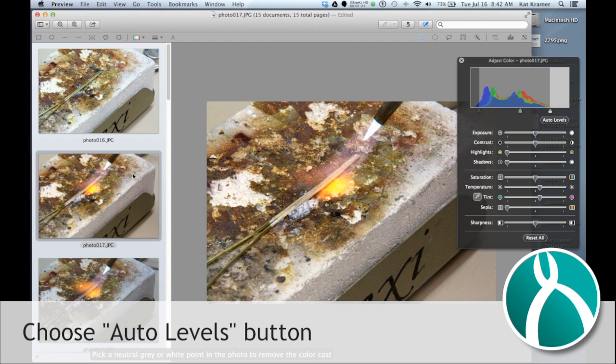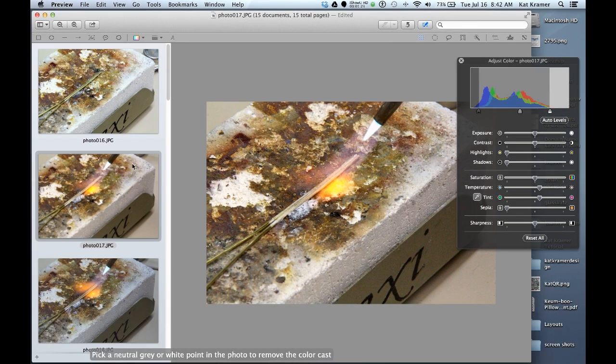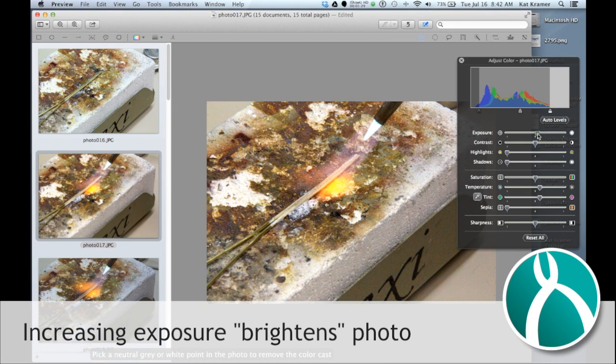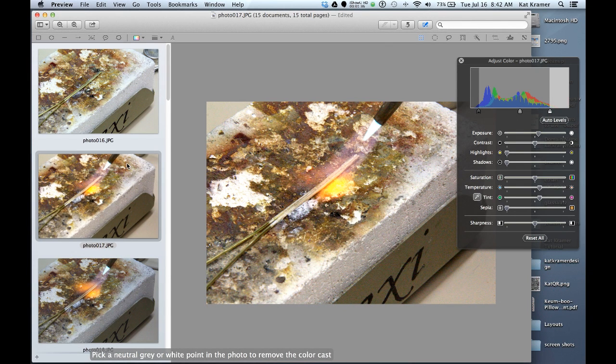And that actually looks pretty good, but you can compare it to the previous one and notice that this one's a little bit darker. Okay, so I'm going to increase the exposure a little bit and try to brighten that up. I can also see it has a little bit of a pink cast. You can see that it's still not quite the same as the other one. You could go ahead and use the dropper to see if you can pick another spot that will make it whiter. And try this over here. And that's actually pretty close.